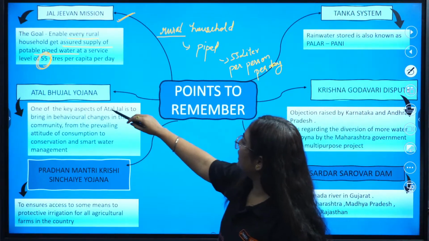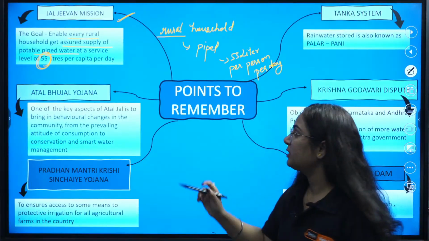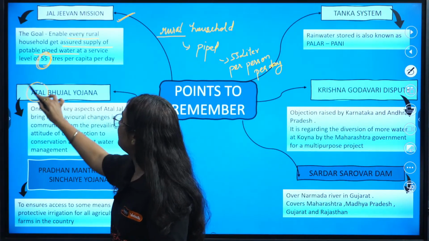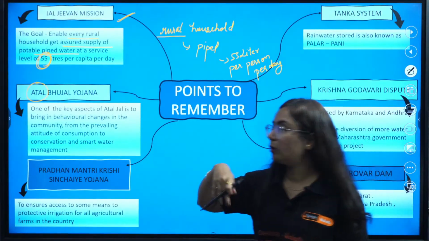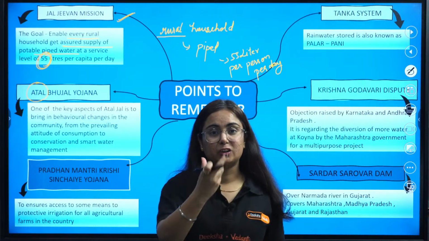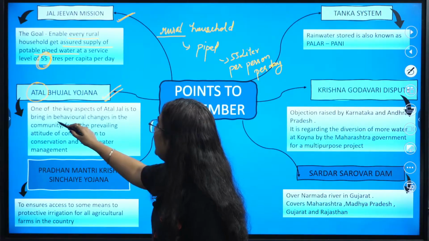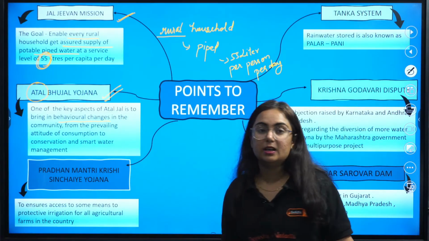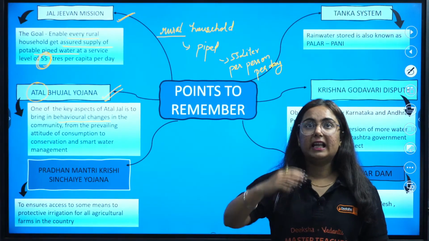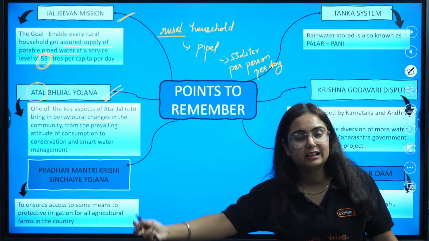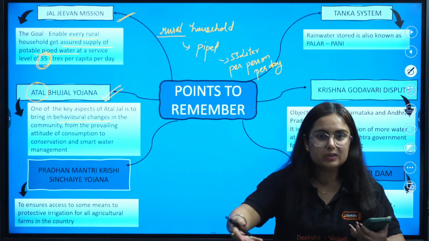Coming to the next one, that is Atal Bhujal Yojana. It is named after Atal Bihari Vajpayee. Bhujal, here we are talking about water resource. The key aspect of this scheme is to bring behavioral changes in the community. In urban areas we are not considering that water needs to be conserved; we are overusing it.